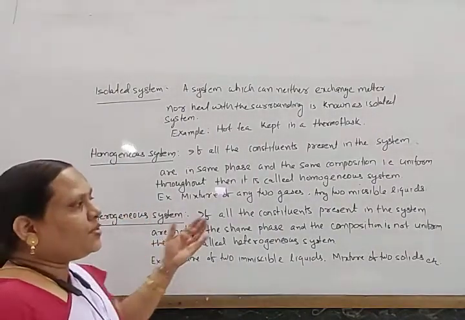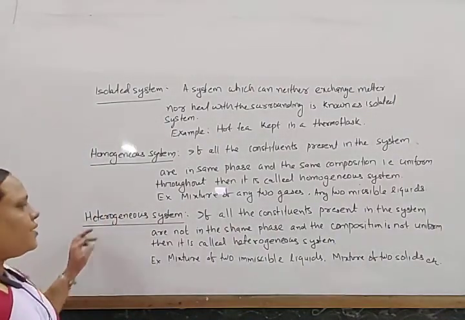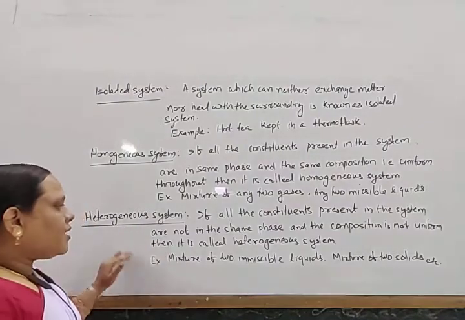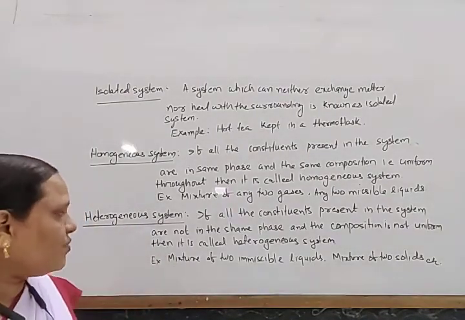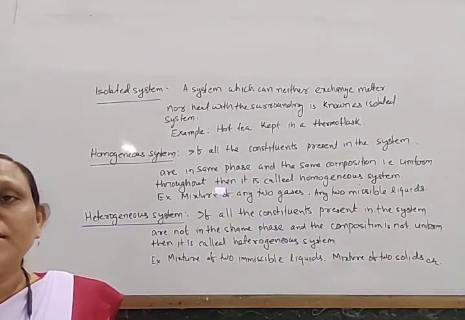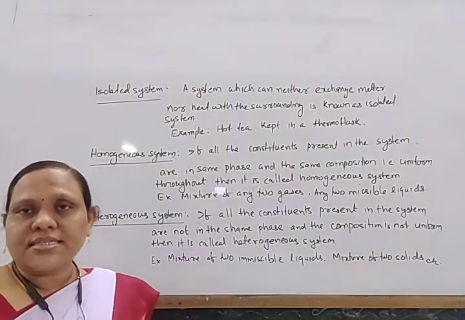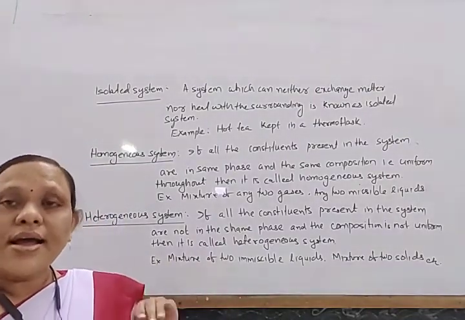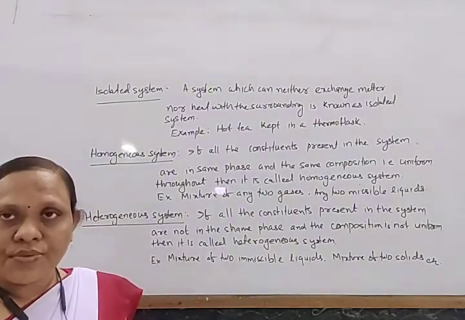Example, a mixture of any two gases or any two miscible liquids. Heterogeneous system: if all the constituents present in the system are not in the same phase and the composition is not uniform, then this is called a heterogeneous system. Any mixture of two solids, a mixture of two immiscible liquids, or we can say a mixture of water and ice, that is also a heterogeneous system.